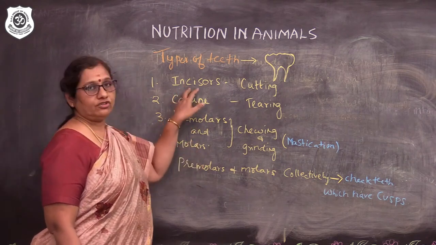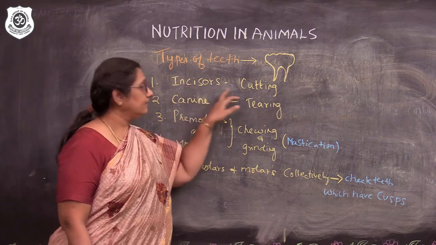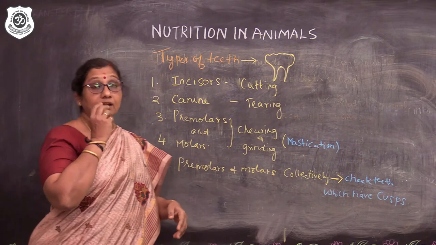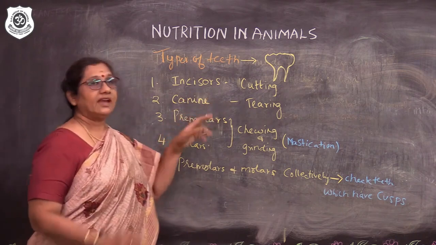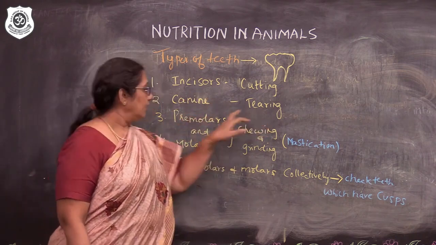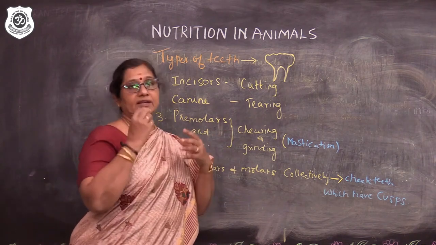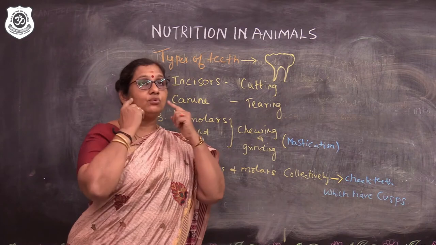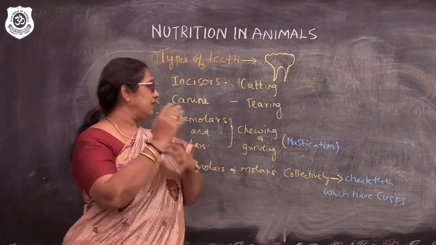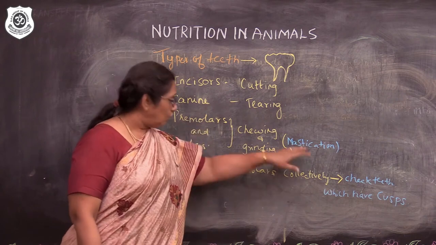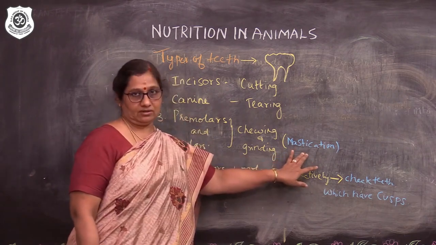What is the function of incisors? They are used for cutting. Whatever food we eat, it is cut by these teeth. Canines are used for tearing. What about premolars and molars? They are used for chewing and grinding. When we put the food in, we keep chewing and grinding. That is done by molars and premolars. It is also called mastication.